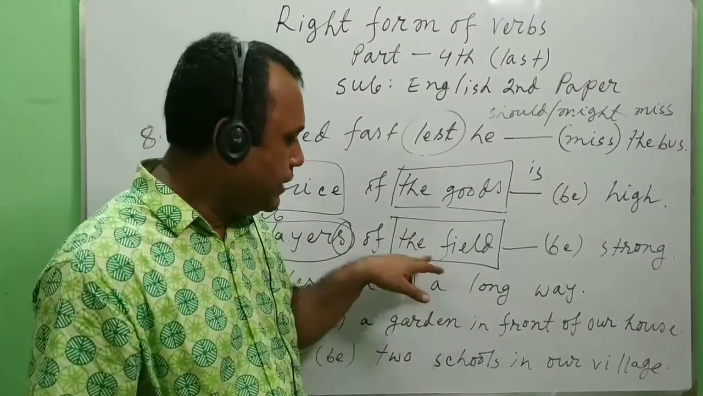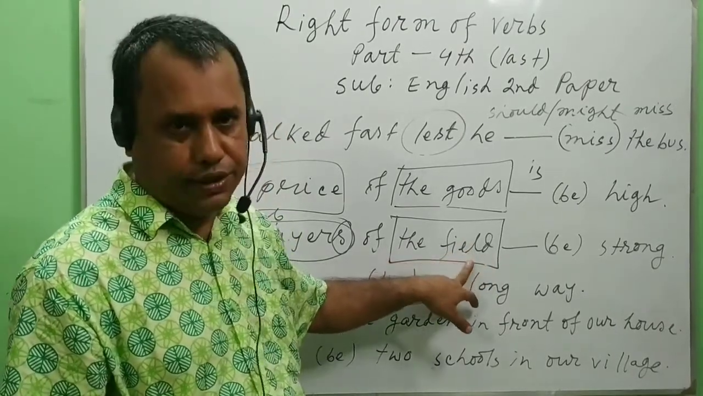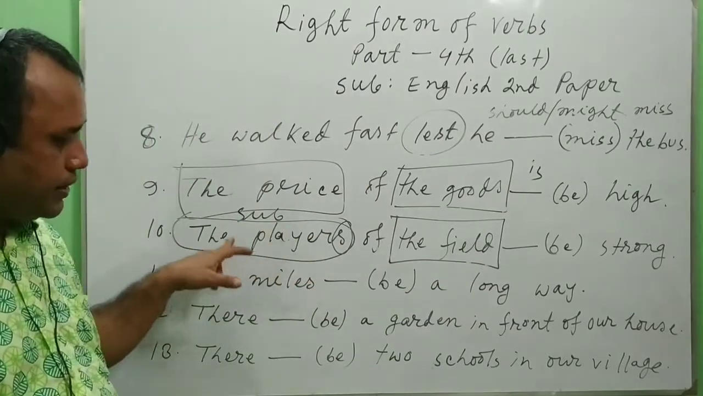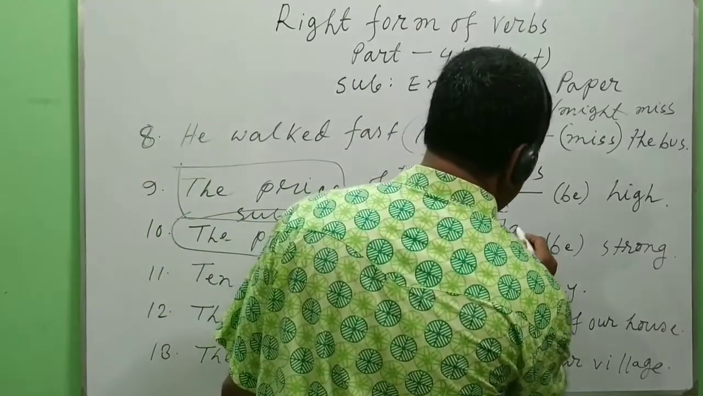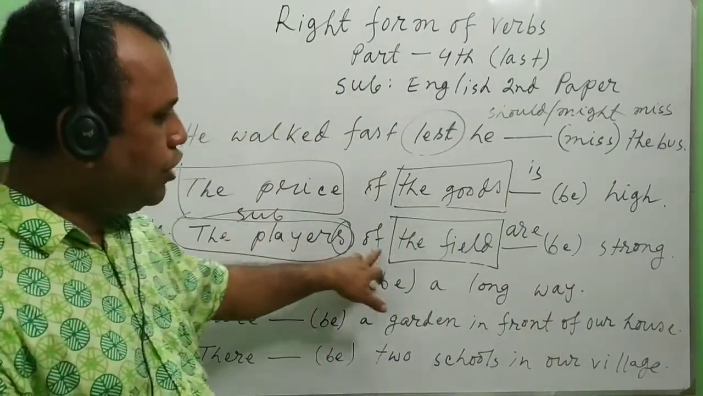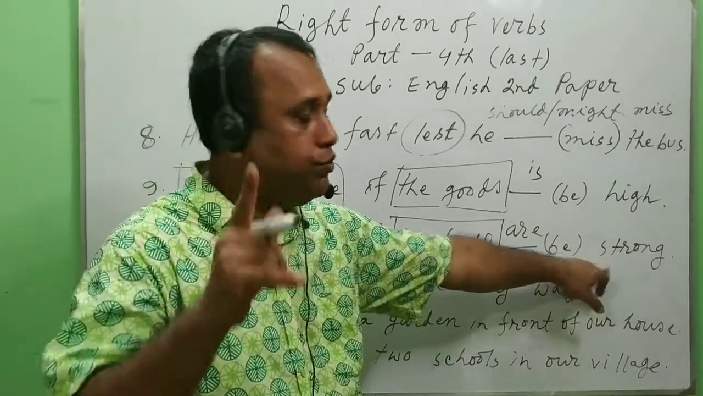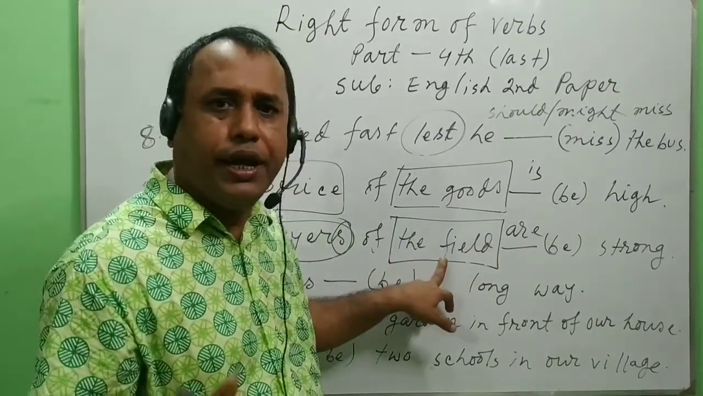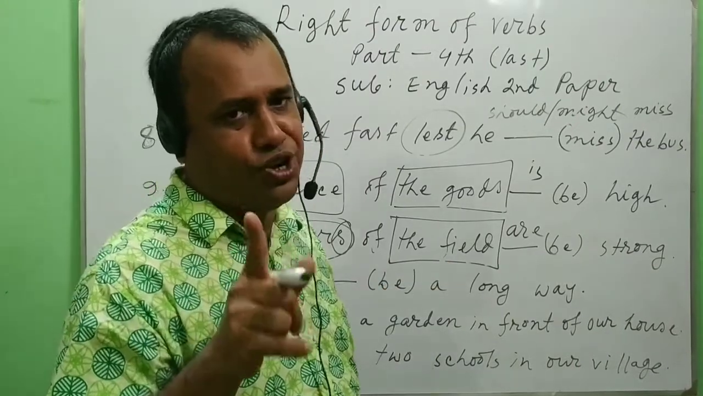But see, the field has no s or es. That means this is singular. So, you should use a verb for the subject, the players. That's why are. The total sentence is the players of the field are strong. If you use is here, thinking that there is field here and that is singular, that is wrong.